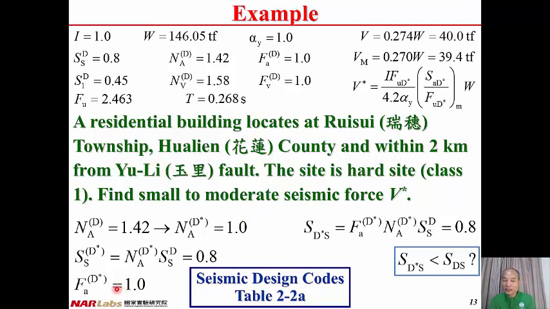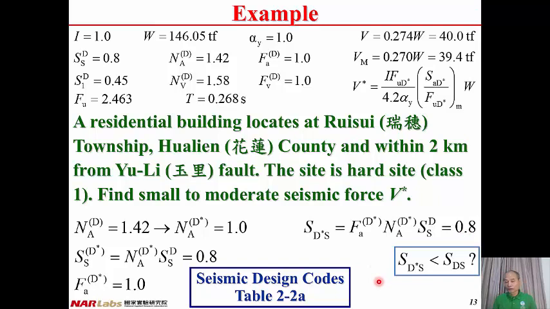Therefore, SAD star equal to 1.0. Once we have SSD, NAD star, and FAD star, and we multiply all the 3 coefficients together, then we have SD star S equal to 0.8.